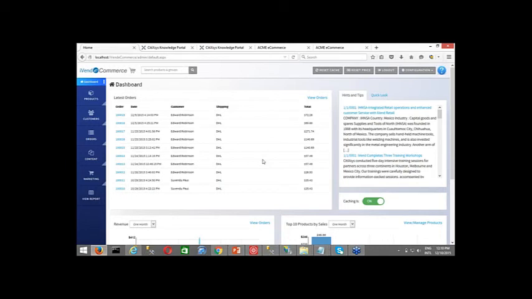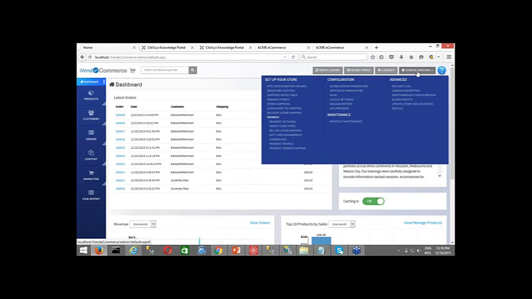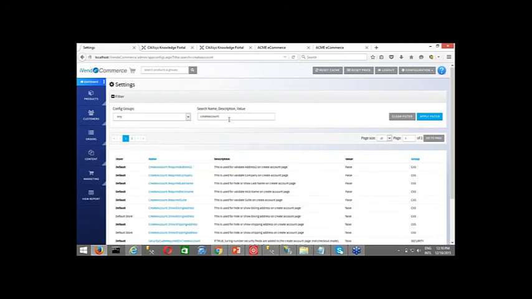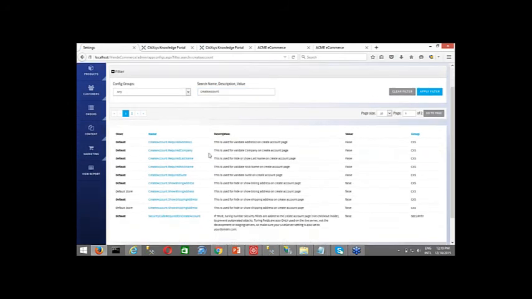And for those who are seeing the iVend eCommerce products for the first time, in the iVend eCommerce admin console, we have a configuration menu where you can configure all the feature functionalities related to iVend eCommerce. And we have app config parameters, which is very important, or we can say the heart of the application, wherein several configurations are available which need to be configured. So in this case, if we type something like create account, it will list down all the settings related to create account over here.